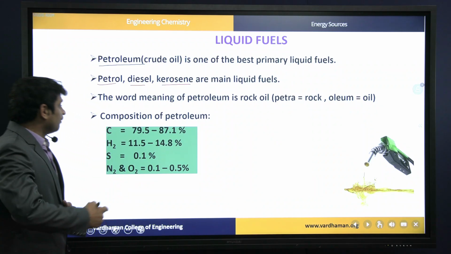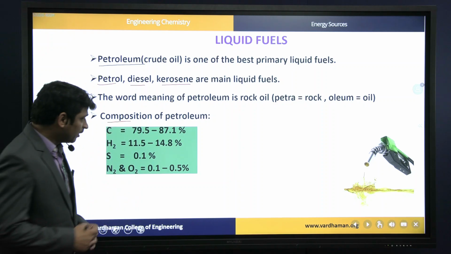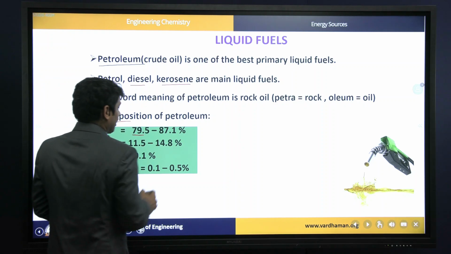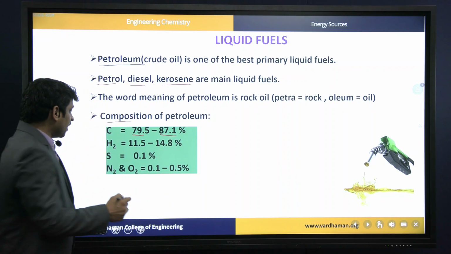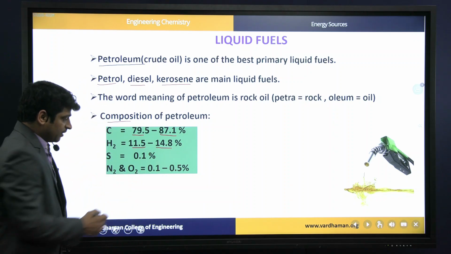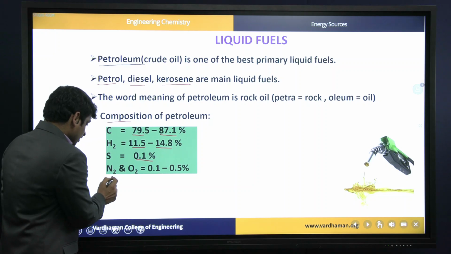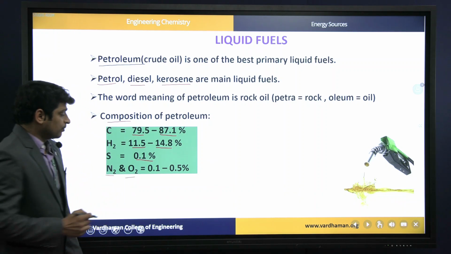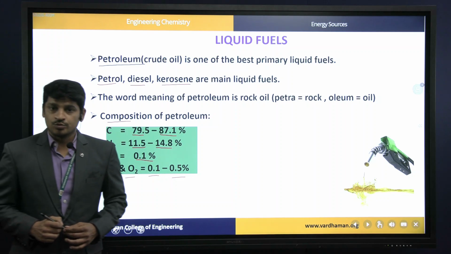If you look into the composition of petroleum, the maximum percentage is carbon, which ranges from 79.5 to 87.1%, and next is hydrogen at 11.5 to 14.8%, sulfur at 0.1% in little traces, and nitrogen and oxygen from 0.1 to 0.5% in the overall composition.